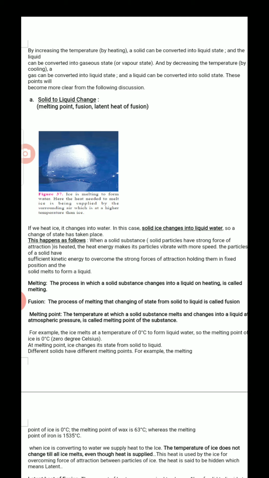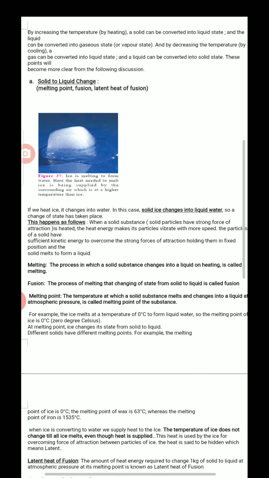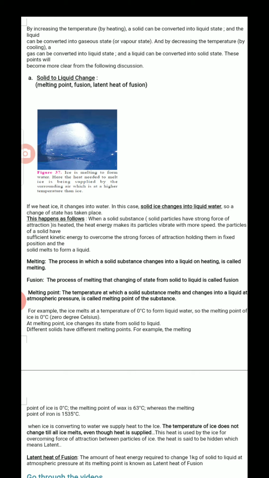But how is this state changing, how is it happening? This is because when a solid substance like ice is heated, in solid state the particles are very close to each other. They have very strong forces of attraction.